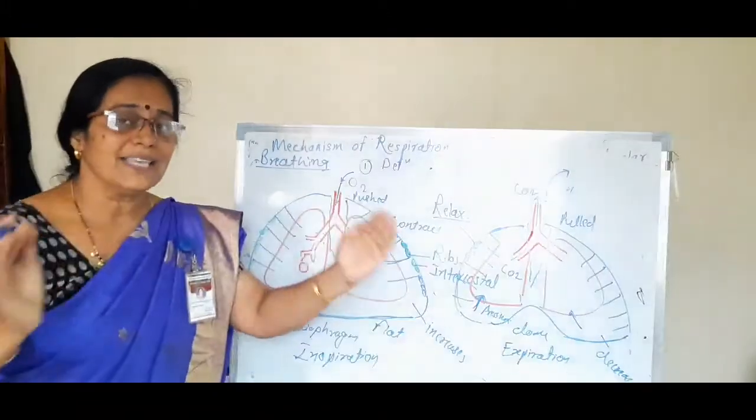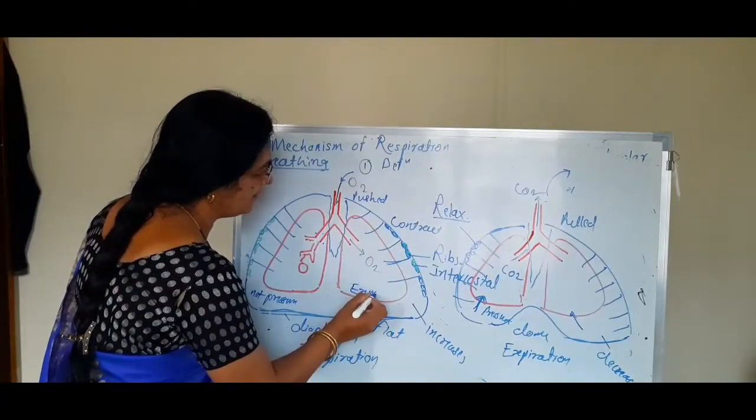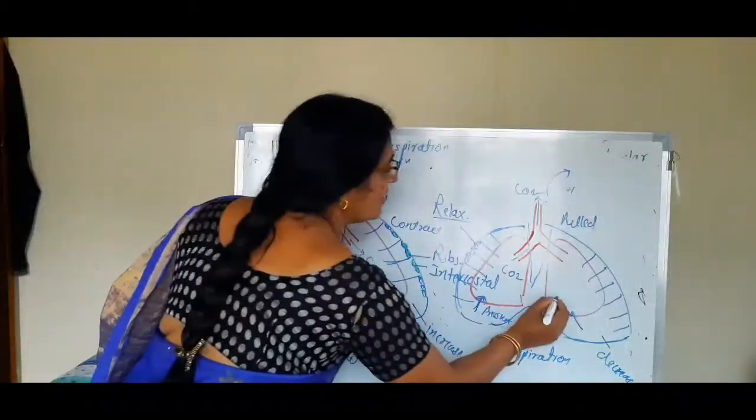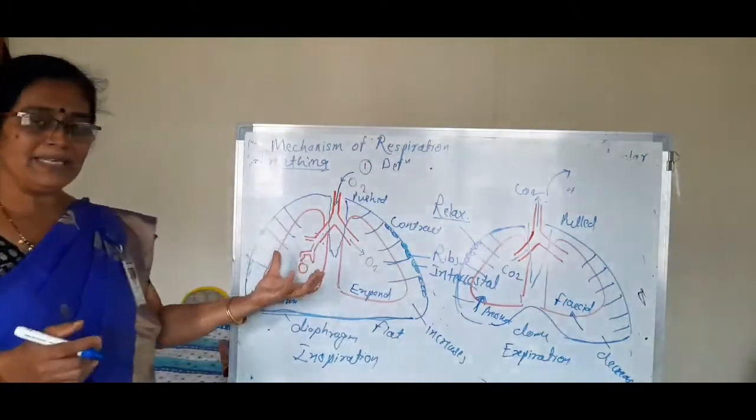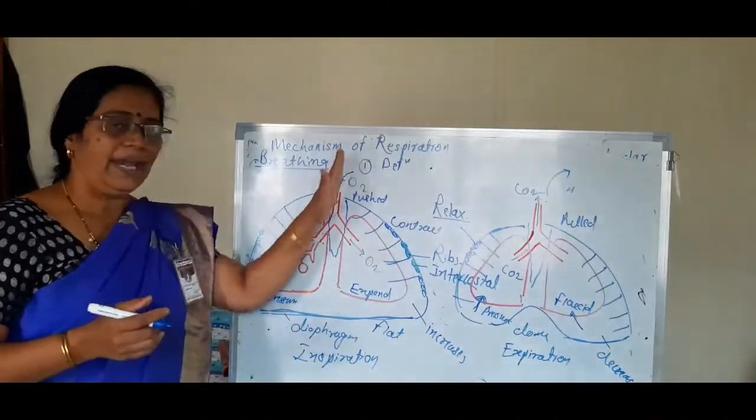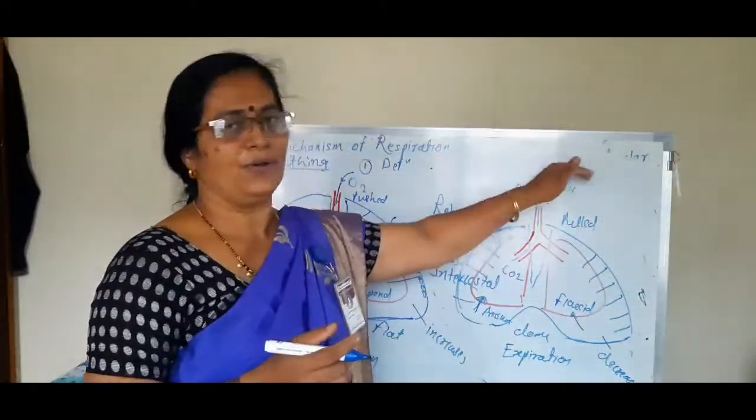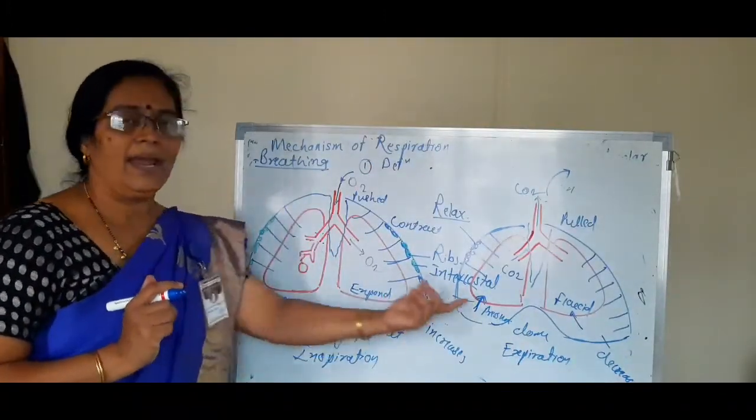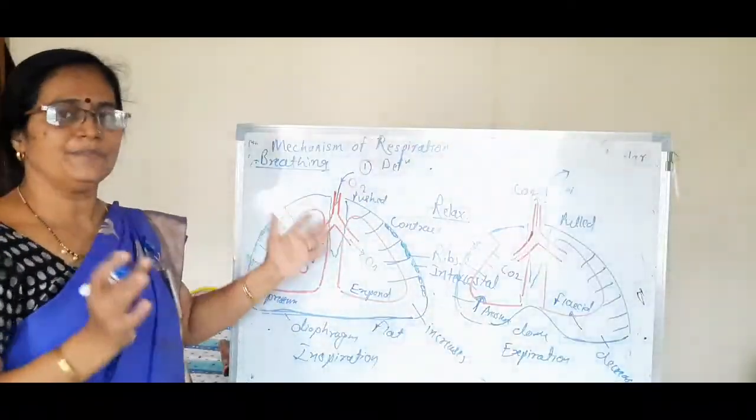That's why here the lungs expand, and here the lungs become flaccid. Then what about the air in the lungs? Here O2 enters into the lungs, and here CO2 is released from the lungs. So this is the main difference between inspiration and expiration. Do you get my point? What is the difference between inspiration and expiration?